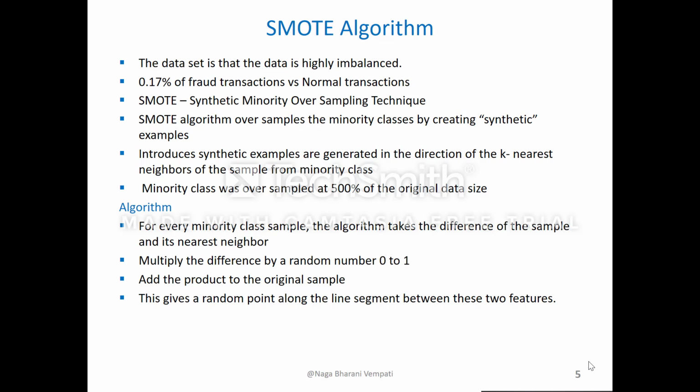So the algorithm works like this. For every minority class sample, the algorithm takes the difference between the sample and its nearest neighbor. Then it multiplies this difference by a random number between 0 and 1. Now the product is then added to the original sample. In this way, we get a random point along the direction of these two features. So this is how it creates examples. Now in this project, the minority class was oversampled at 500% of the original data size.